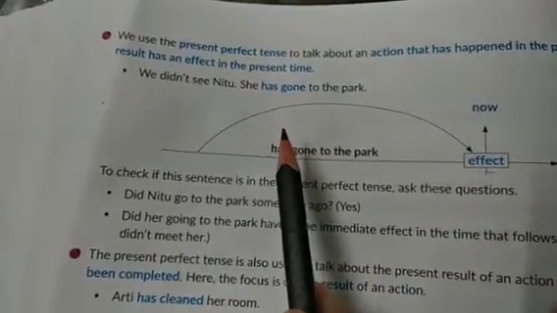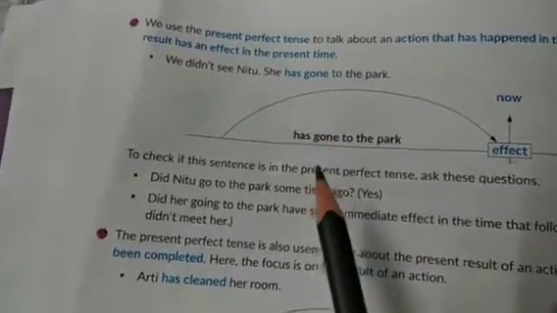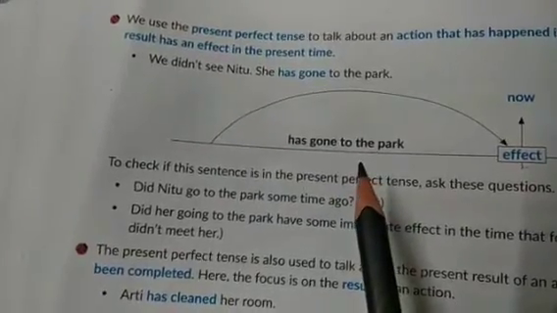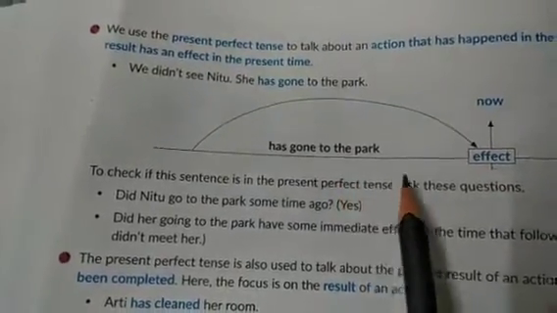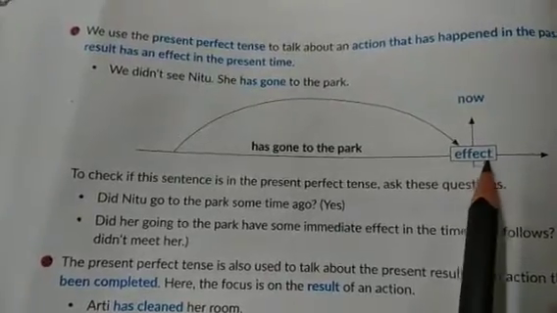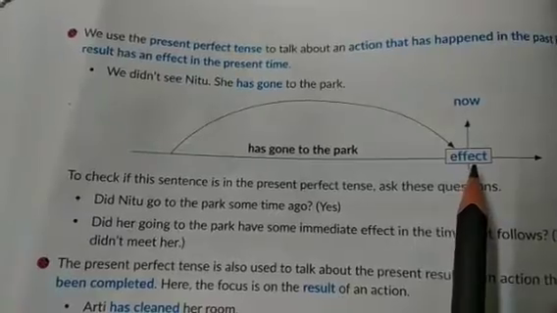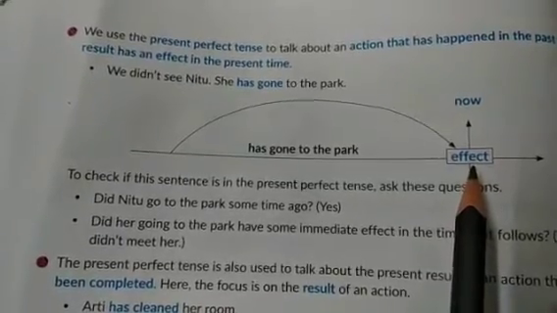She has completed her work, means just now, just in the recent past, the action was completed and the effect is felt even now. She has done her work. They have submitted their project. So these are a few examples. Let us see here the examples of present perfect tense.